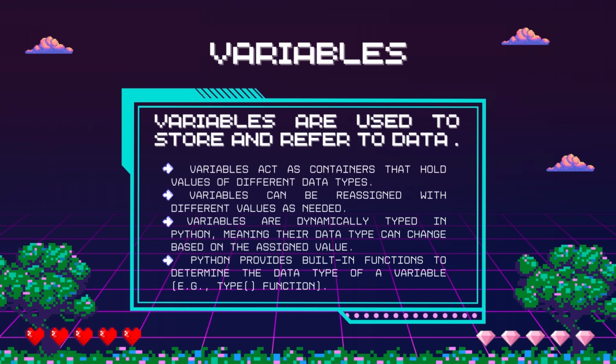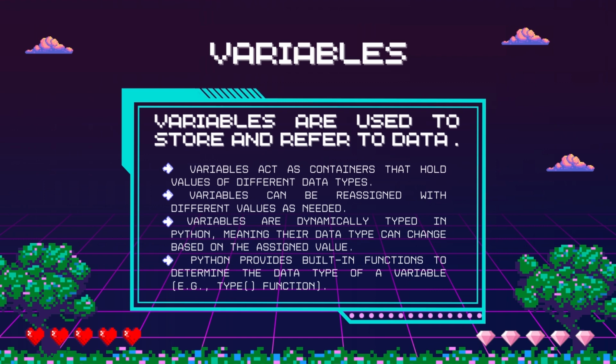Now let's look at variables. In programming, variables are used to store and refer to data. They act as containers that hold values of various types, such as numbers, text, or Boolean values. Variables allow us to store information and manipulate it through our program.